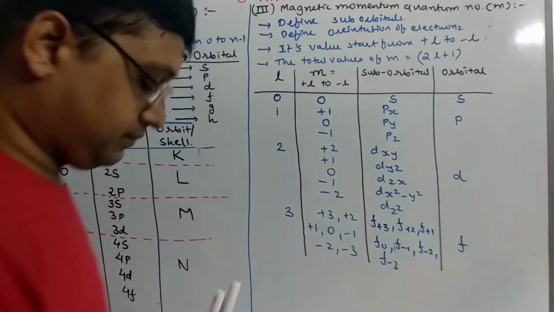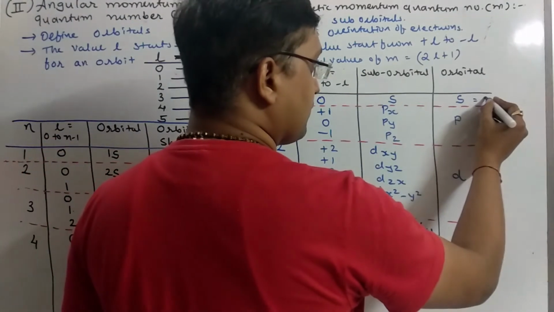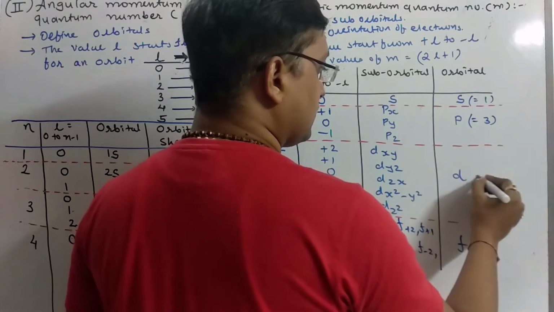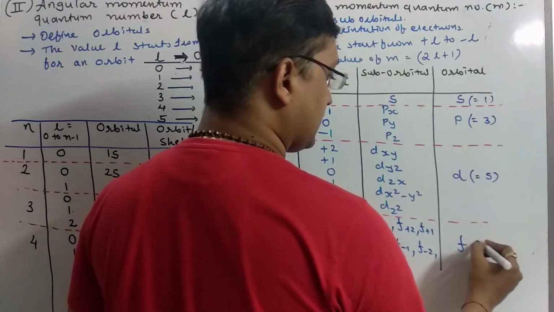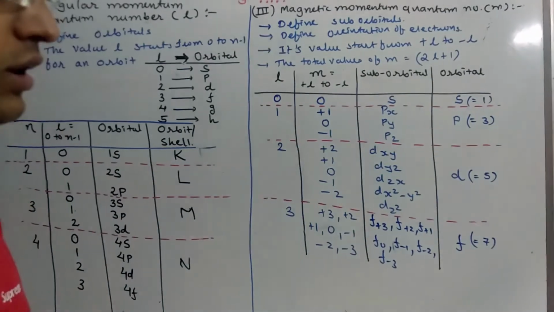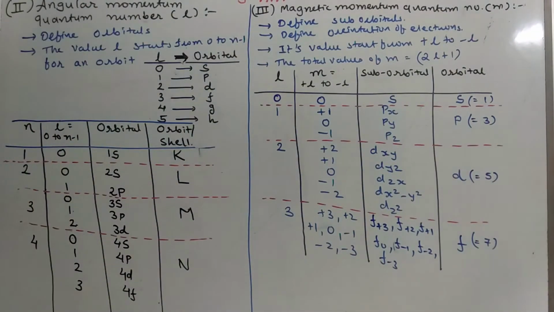As we discussed, s has 1 suborbital, p has 3 suborbitals, d has 5 suborbitals and f has 7 suborbitals. If we go forward to the orbital g, then the possible suborbitals are 9. If h, then 11. Add 2 to the suborbitals in an orbital and you will get the answer.